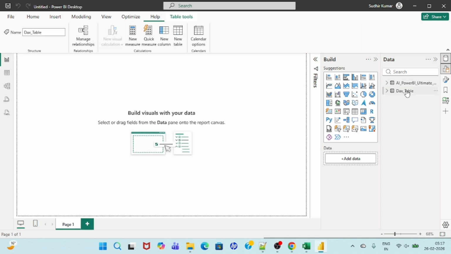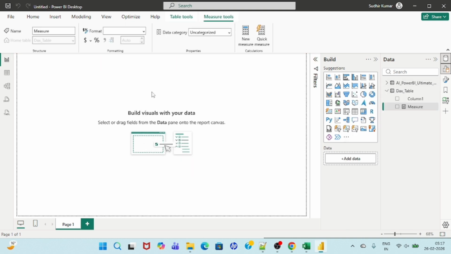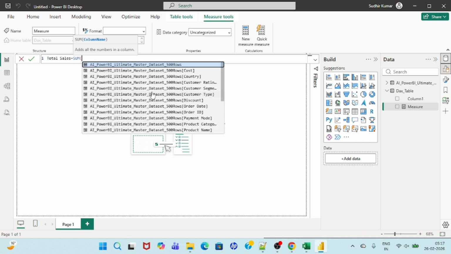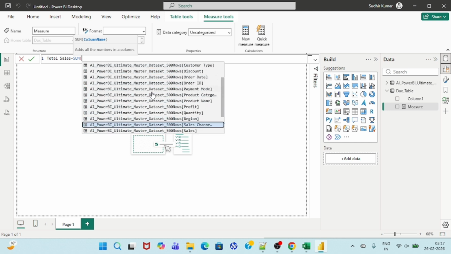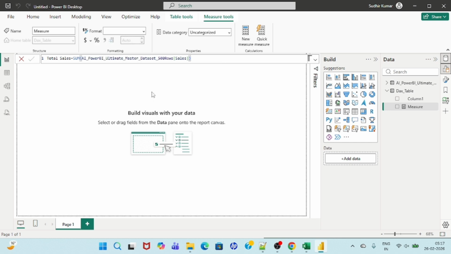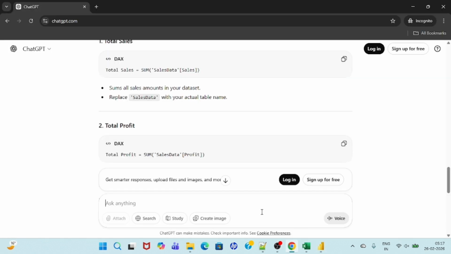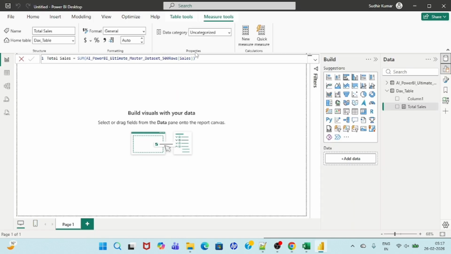Now here we are going to write the measures. Okay, so total sales amount, total sales. It's very simple, you can use the SUM method, and here we have the table and the sales column. Done. This is what ChatGPT also says. See this: the SUM method, sales data is the table name, and this is the column name, and this is also a column name. So we can use this.